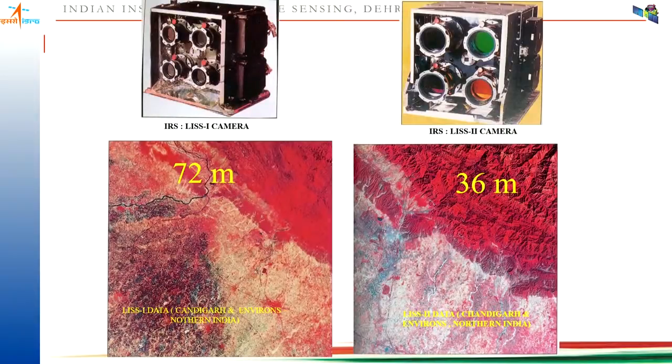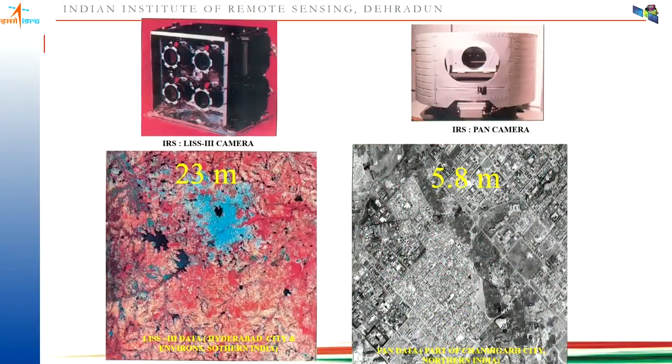Now coming to the images from different satellites, you can see how the sensors look: blue, green, red, near infrared. LISS-2 is also with blue, green, red, near infrared. And these are the images captured with the LISS-1 and LISS-2 sensors. You can see how the features look with these two sensors. Then this is a LISS-3 image of Hyderabad city. You can see here the Hussain Sagar and the urban area surrounding it, how it appears. And this is the IRS pan camera, with around 6-meter spatial resolution. So this is data captured over Chandigarh. You can see in this image how the planned city appears.